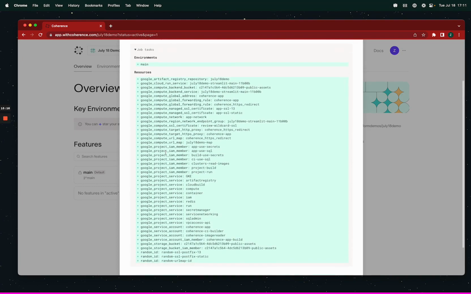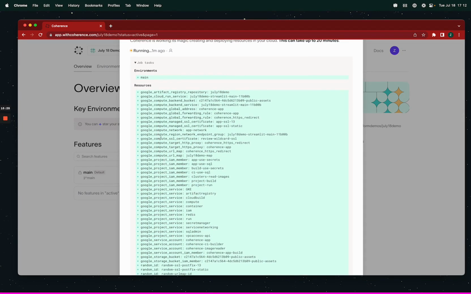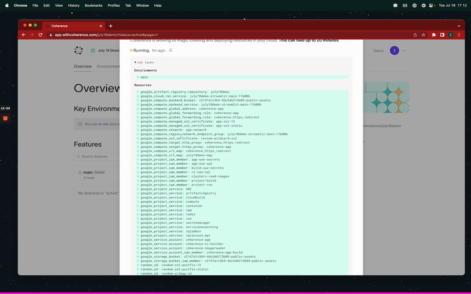Here's a list of everything Coherence is doing for me right now in my cloud project, creating a bunch of stuff. The most important things are going to be the SSL certs, the load balancer components, URL map, and HTTP proxy and forwarding rule, the Cloud Run service, which is what's actually going to run this thing, artifact registry, which is where the container images are going to be stored, service accounts for building the images and for running the image in Cloud Run, enabling various services, the service accounts that these permissions refer to, and some buckets for public assets. And I think that's the bulk of what's going to get created here.